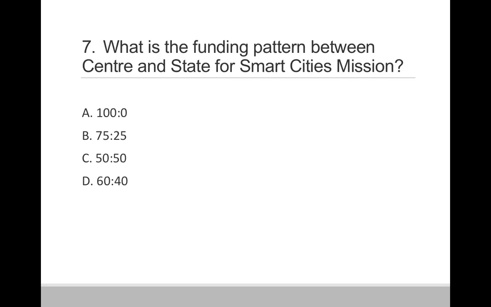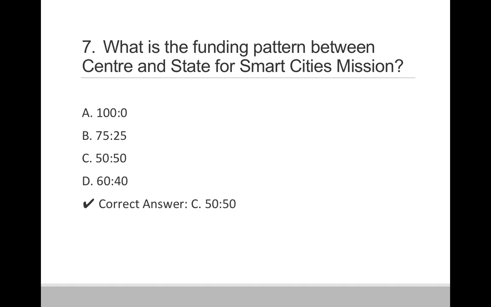Question 7. What is the funding pattern between the central and state for the Smart City mission? Option A 100 is to 0. Option B 75 is to 25. Option C 50 is to 50 and option D 60 is to 40. So correct answer is option C 50 is to 50.